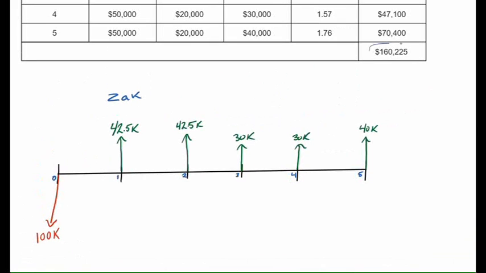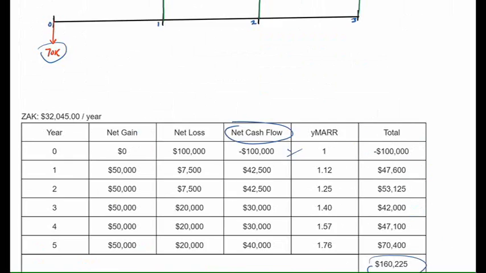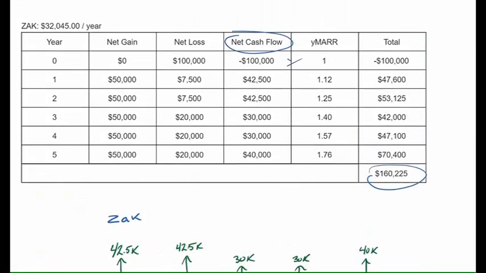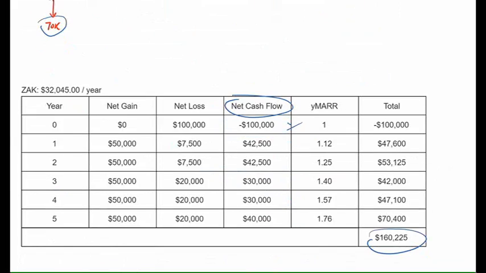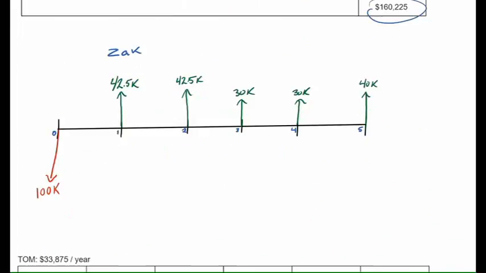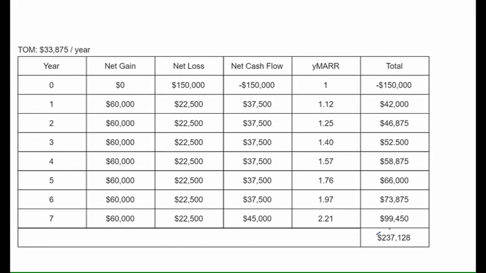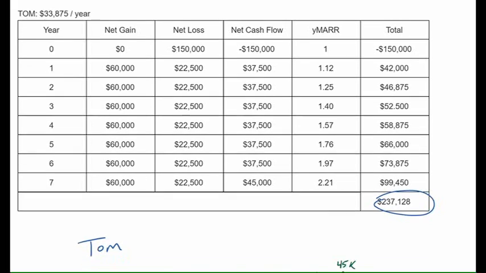Well, actually, here let's keep track of all of the totals. Ed had 109, Zach had 160, and let's find out what Tom had. A 7-year project here, so same thing, all tabulated out. Oh, looks like Tom's the best. That's a shocker.